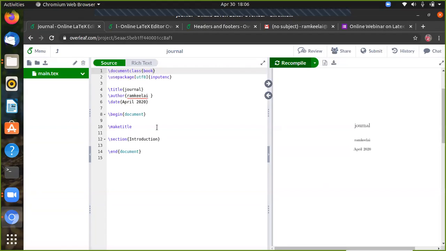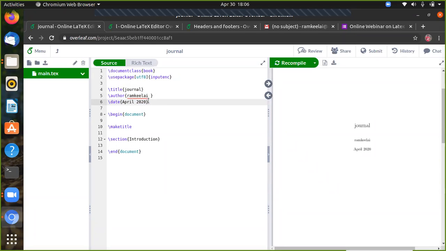In the document class, between the document class and begin document, you have to include packages as well as your introduction part, like the title information, and whatever information about the introduction part of the book.